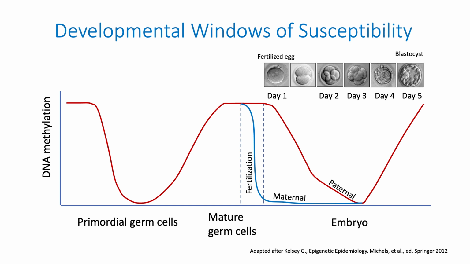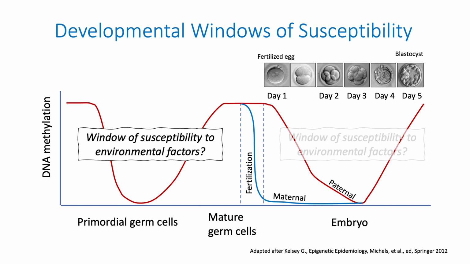Primordial germ cells, or developing ova and sperm, pass through a wave of demethylation and then remethylation of DNA prior to fertilization. Then DNA gets demethylated again in the first days of the zygote, apart from those loci that are parentally imprinted. But by the end of the first week, DNA again is remethylated in all normal cells and maintains this status throughout life. These critical waves of DNA methylation prior to conception and during the first week of life represent a point of high vulnerability to chemicals and nutrients that are necessary for healthy development. All of these changes typically happen before a mother even knows she is pregnant.